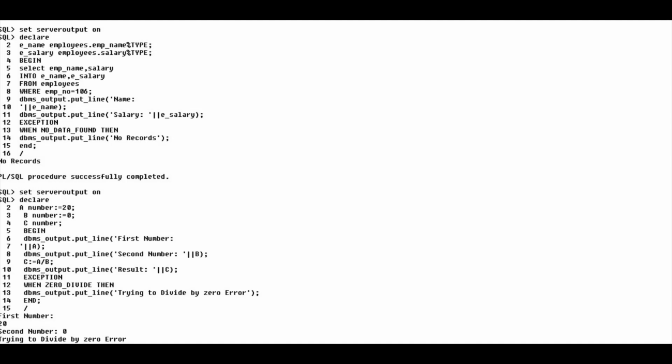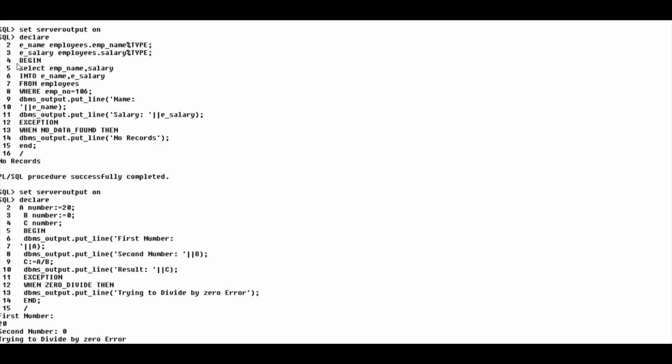So let's see practically now how to deal with system defined exceptions and user defined exceptions. Here, first is the declare block. In the declare block we declare two variables, ename and eSalary, and the data type is declared using the type attribute.